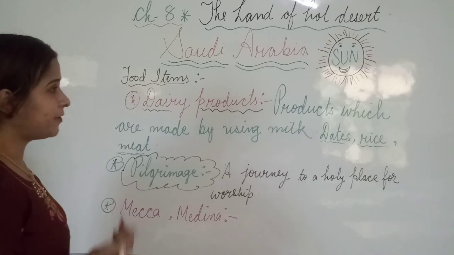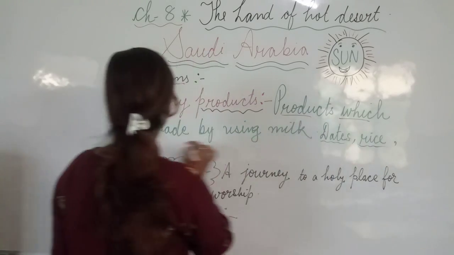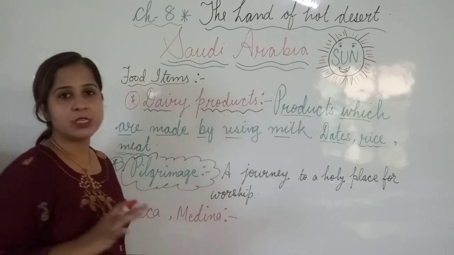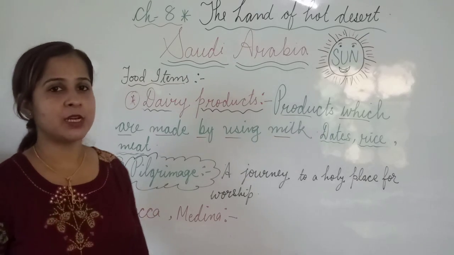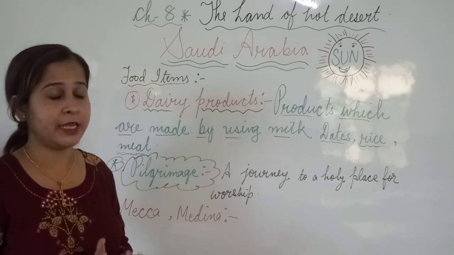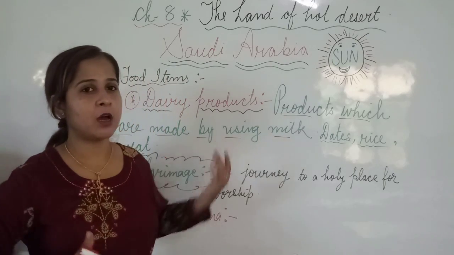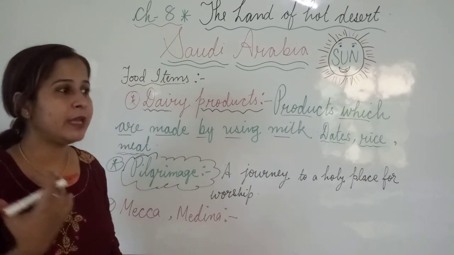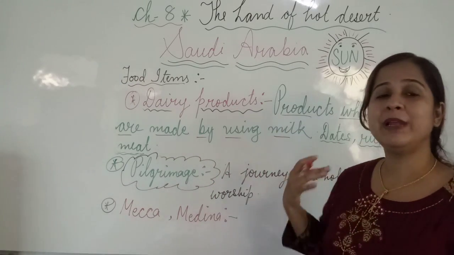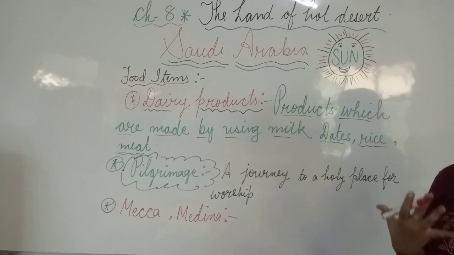So what do people prefer to eat here? They prefer to eat products which are made by using milk. जो चीज़ें दूध को यूज़ करके बनाई जाती है, they prefer to have dairy products. They are producing lots of dairy products, and those products which are prepared by using milk are called dairy products. And for dairy items, they are keeping cows and buffaloes with them, or other milk giving animals, so that milk products can be prepared.